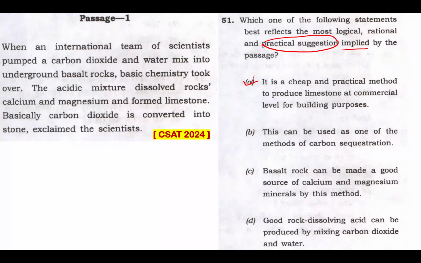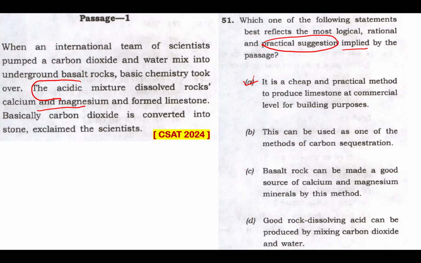The passage mentions that acidic mixture of carbon dioxide and water dissolved basaltic rocks, calcium and magnesium, and thereafter goes on to mention the formation of limestone. So that's where the focus is, rather than the extraction of these minerals from such rocks.